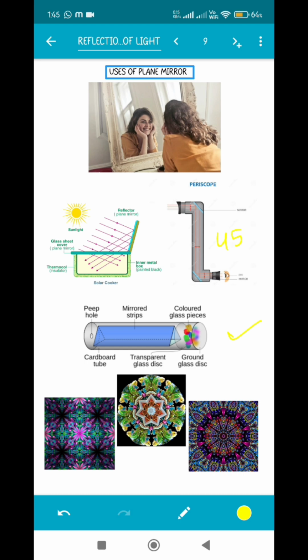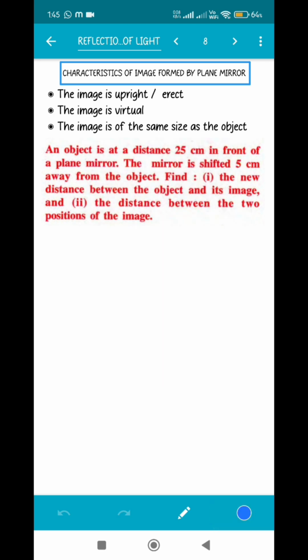Okay. Now coming to the numerical. An object is at a distance of 25 centimeter in front of a plane mirror. So let's make the plane mirror first of all. The object is placed at a distance of 25 centimeter. The mirror is shifted 5 centimeter away from the object. Now what happens? The mirror has been shifted 5 centimeter away from the object. That means this green represents the final position of the mirror. Find the new distance between the object and its image.